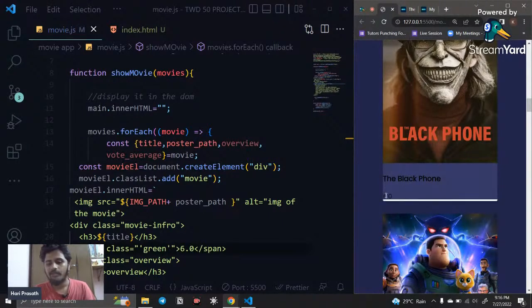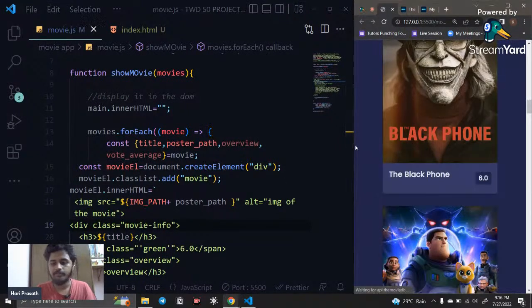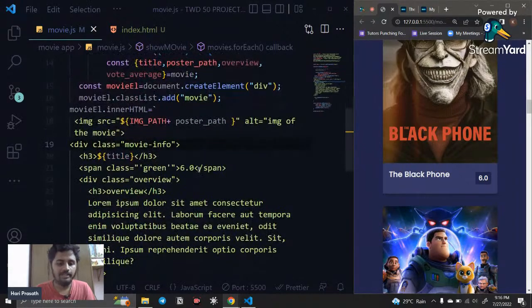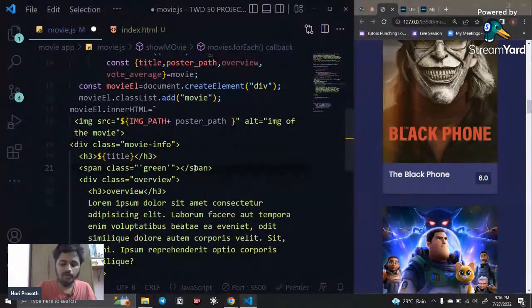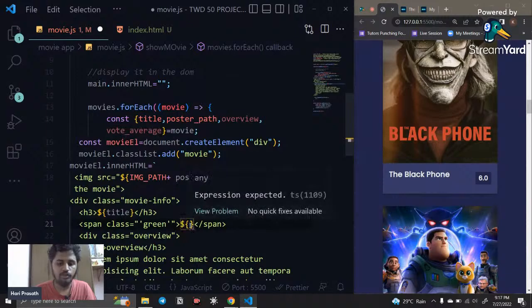Next, what do we need? We need this rating, right? So we need this rating of the element, something like 6.0. So where do we get the rating? The rating comes from the vote average, right? So I'm just going to put the vote average.